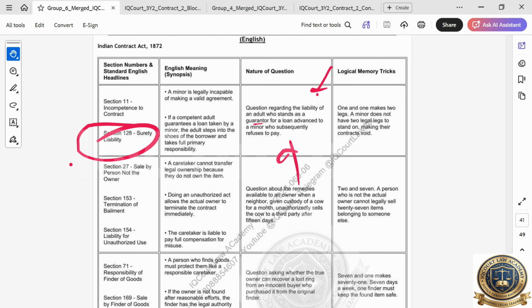So Section 138, very important. It says surety liability. Okay, a minor is legally incapable of making a valid agreement. If a competent adult guarantees a loan taken by a minor, the adult steps into the shoes of the borrower and takes full primary responsibility. Very, very important question. Okay, we'll go to the next question.